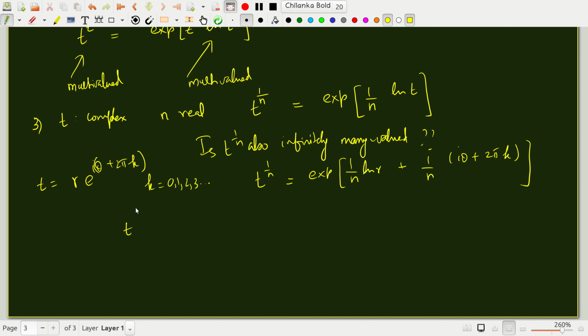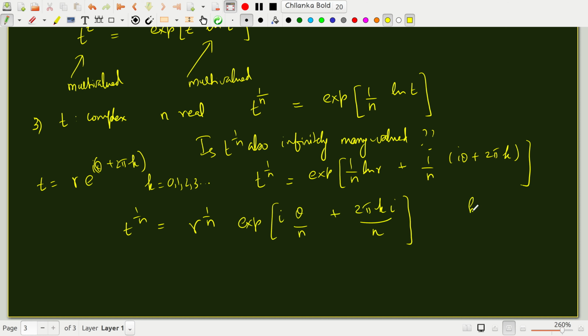So t to the 1 over n is r to the 1 over n, because e to the something plus something is e to the something times e to the something. e to the 1 over n ln r is e to the ln r to the 1 over n, and e to the power and ln are inverses of each other. So I'll just get r to the 1 over n times exponential of i times theta plus 2 pi k upon n. Now how many values does this have?